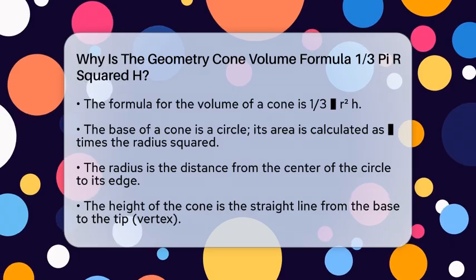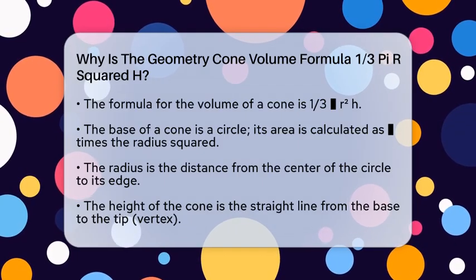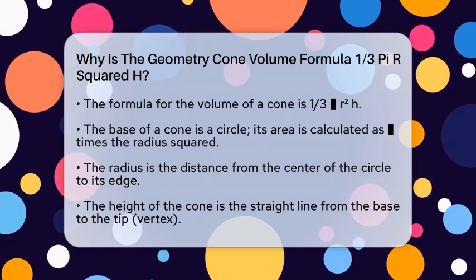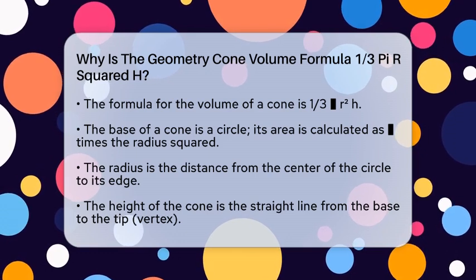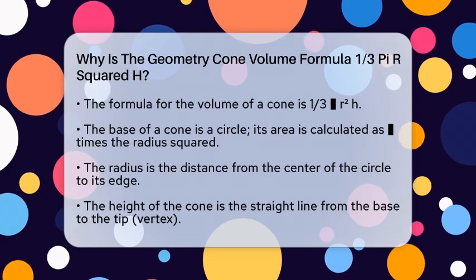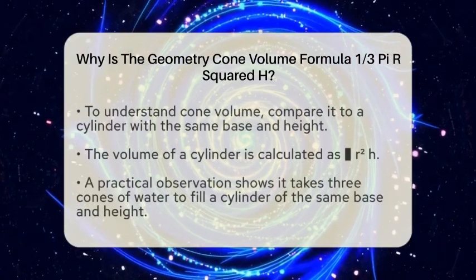To start, let's consider the shape of a cone. The base of a cone is a circle, and the area of that circle is calculated using the formula pi times the radius squared. The radius is simply the distance from the center of the circle to its edge. Now, the height of the cone is the straight line from the base to the tip, or vertex, of the cone.